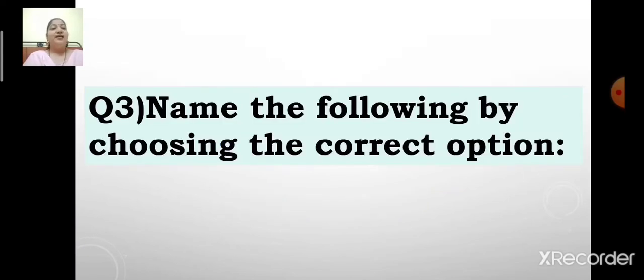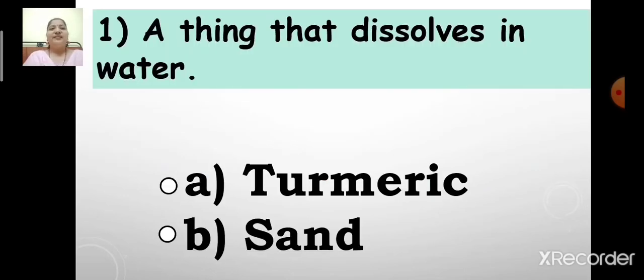Question number 3. Name the following by choosing the correct option. Number 1. A thing that dissolves in water. Children, tell me a thing that dissolves in water. The options are option A, turmeric, and option B, sand. Which is the correct answer?